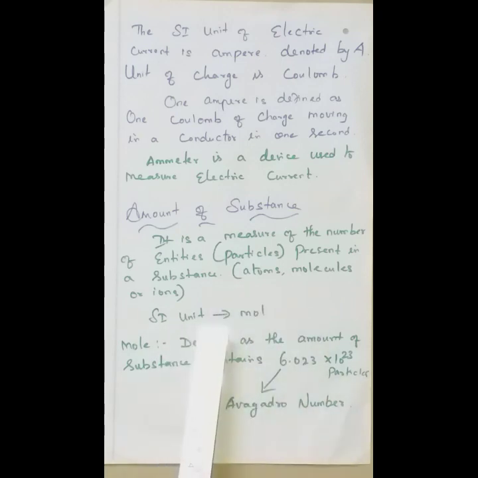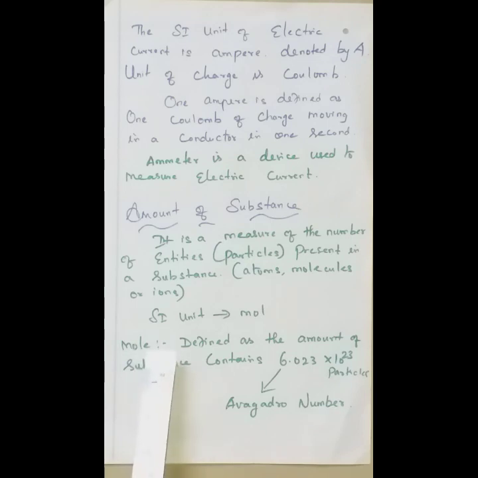Its SI unit is mole, M-O-L. A mole is defined as the amount of substance that contains 6.023 into 10 to the power 23 particles. This value was given by a scientist called Avogadro, so it is the Avogadro number. If this much amount of particles is present in any substance, we call that amount 1 mole.